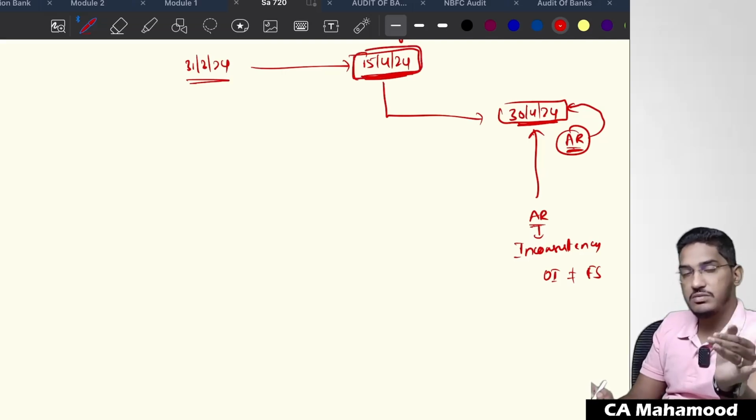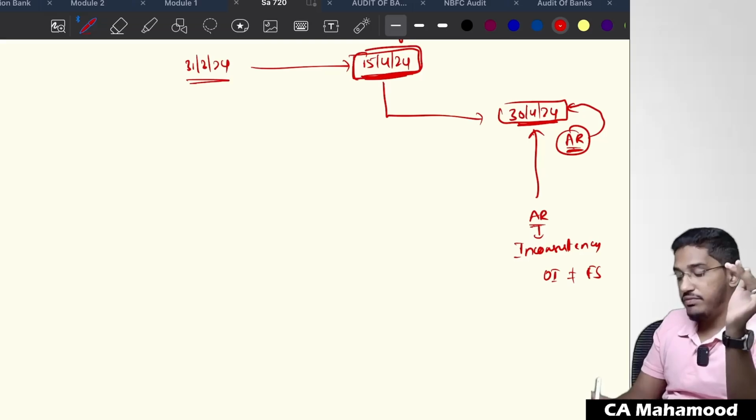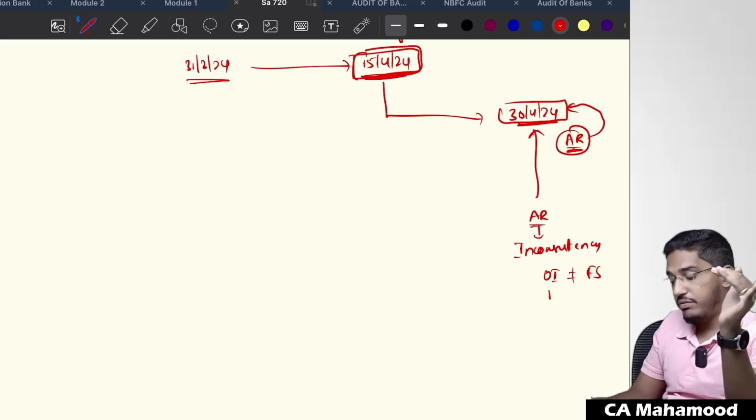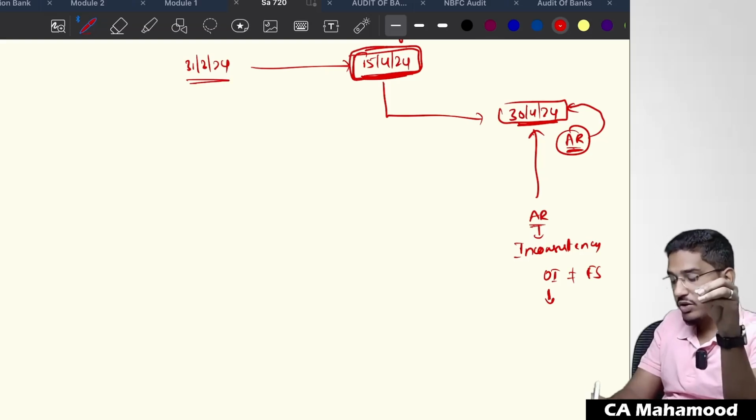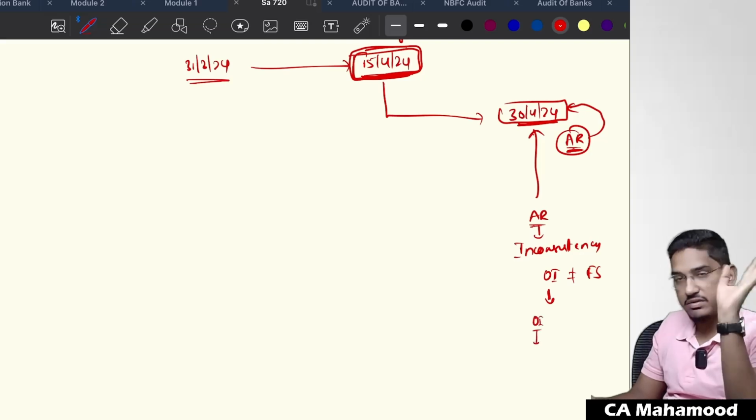But generally in these circumstances, if you have already given the audit report and you conclude that only the other information is wrong, you will make one change to the audit report that you have already given. What change will you make? In the other information paragraph, you will give a negative comment.